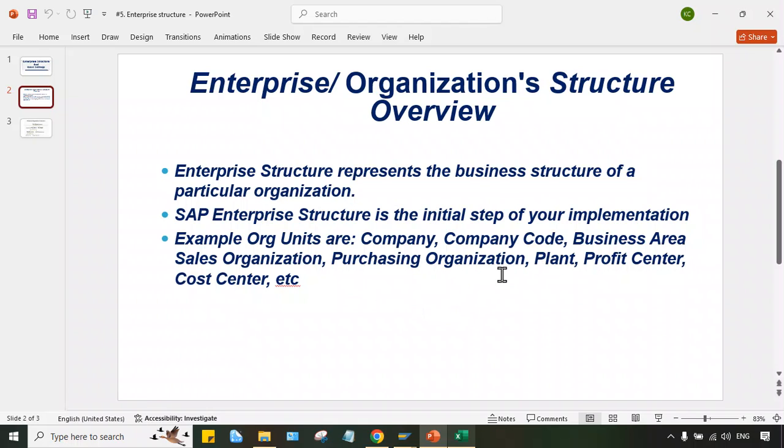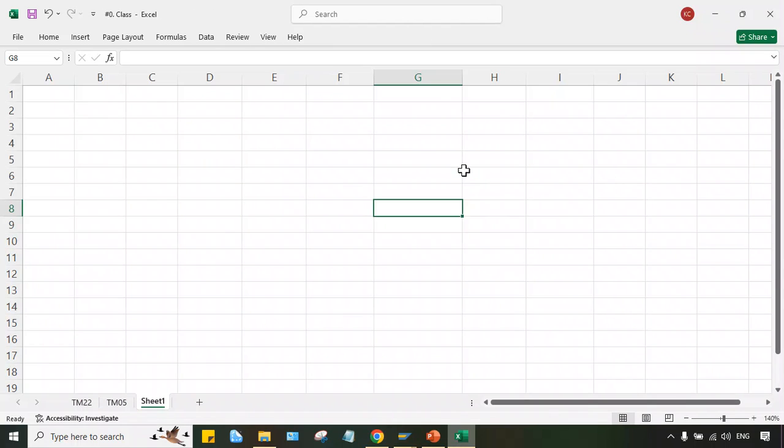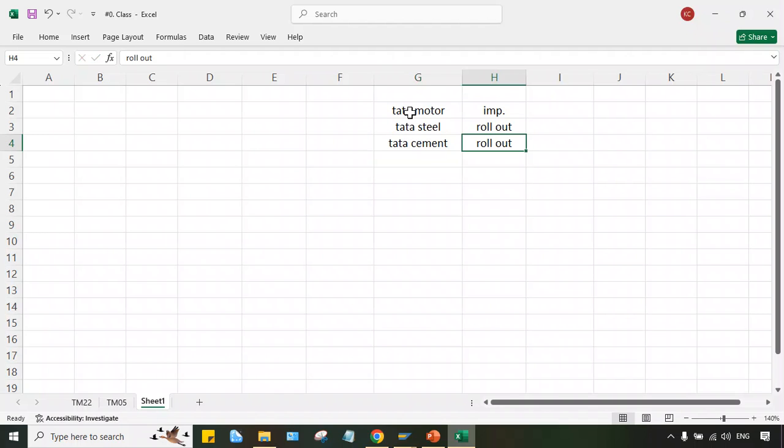Now, what is the exact use of this organizational structure? Let me give an example here, guys. Let's suppose the implementation is happening for Tata Motor. Then you'll have Tata Steel, for which a rollout will take place. Then we have, let's suppose, Tata Cement, for which there is another rollout.